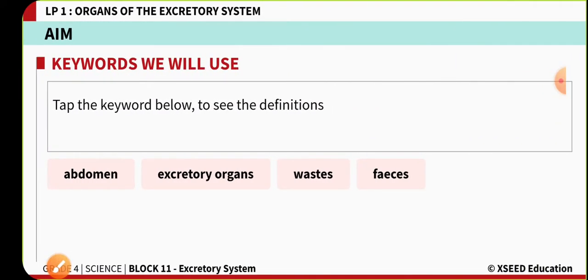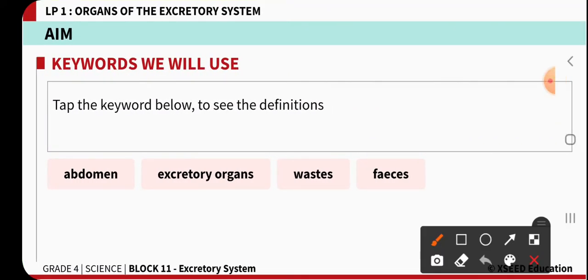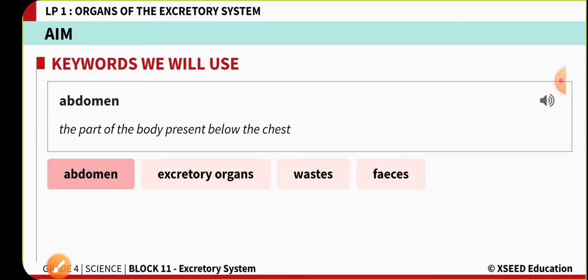So to understand today's class, we have some keywords like abdomen, excretory organs, wastes and feces. Abdomen means it is a part of the body that is present below the chest. Abdomen: the part of the body present below the chest.